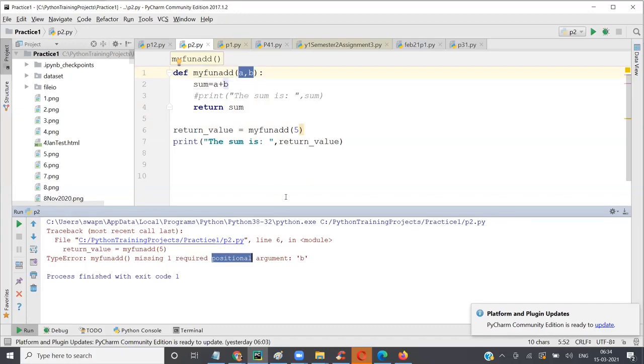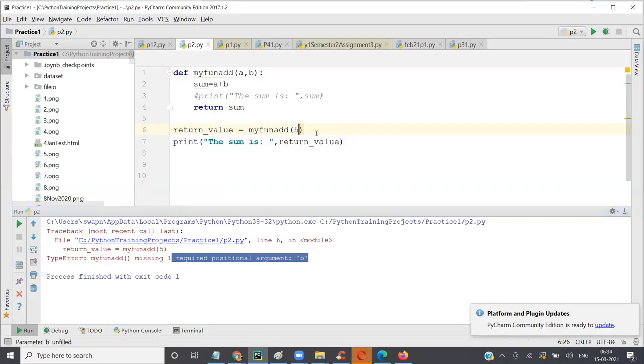Position is also important. When I said 5, it assigned it to A. So it does left to right mapping or matching or assigning, whatever you call it. So if I say 5, it has assigned it to A, and then it's telling you that you haven't given for B. By default, it will assign the value to A. So here, if I give 5 comma 10, what will the value of A be? 5. And B? 10. Yes, exactly.